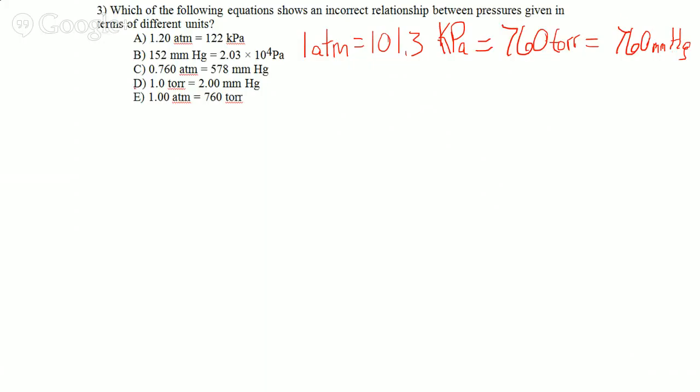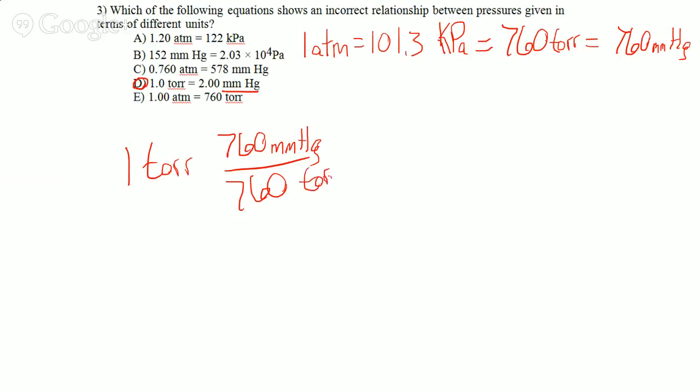So if we were to take a look at D, which is the correct answer because it is wrong, we had 1 torr, and we were to convert that to millimeters of mercury, well, the conversion factor would be 760 millimeters of mercury over 760 torr. So you would get 1 millimeter of mercury. So this is the wrong math. So D is our wrong answer. The rest of them should work out to be the right answers, so all those should be correct.